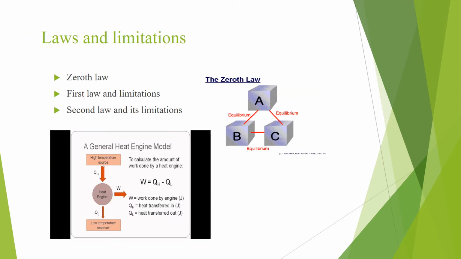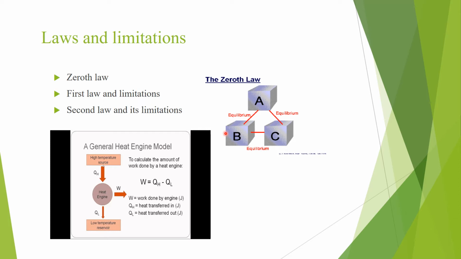Next, the laws of thermodynamics and their limitations. The laws are the zeroth law of thermodynamics, the first law of thermodynamics and its limitations, and the second law of thermodynamics and its limitations. Let's begin with the zeroth law of thermodynamics. If we consider three systems A, B, C, and systems A and B are in thermal equilibrium with each other, then automatically system C is also in equilibrium with B as well as A. I mean, when two systems are in equilibrium with a third system separately, then they themselves are in equilibrium with each other. This is the zeroth law of thermodynamics.